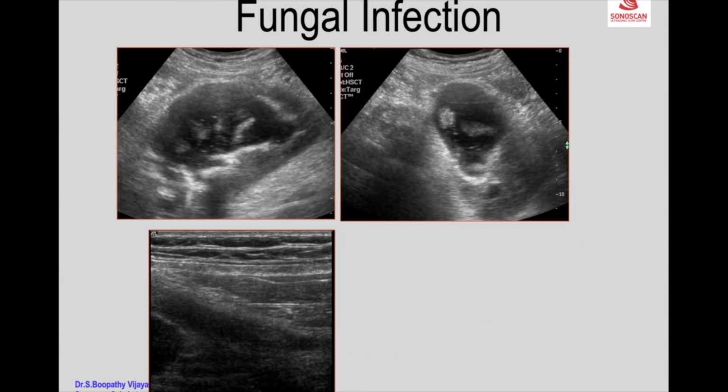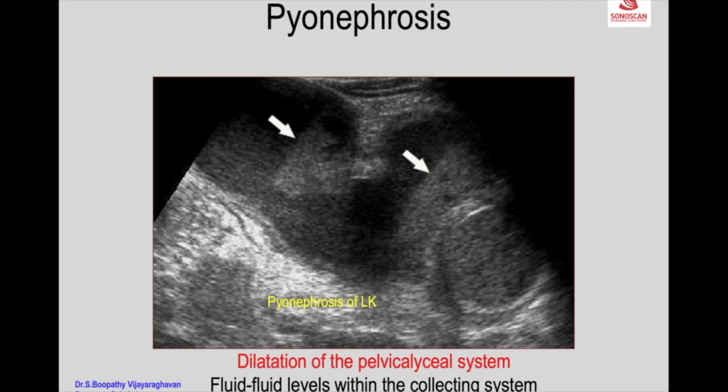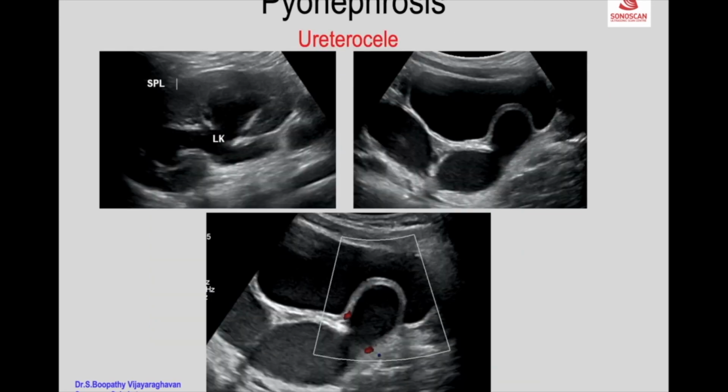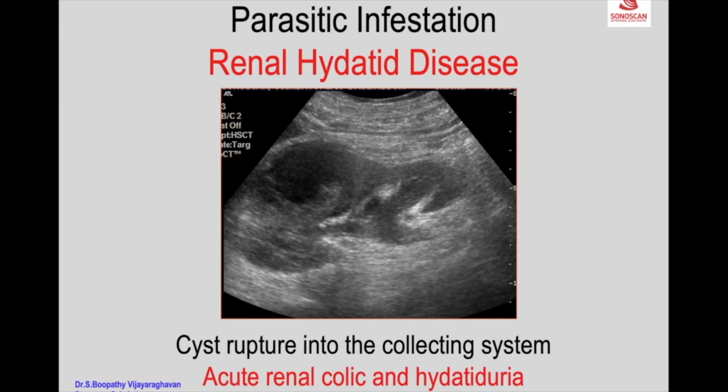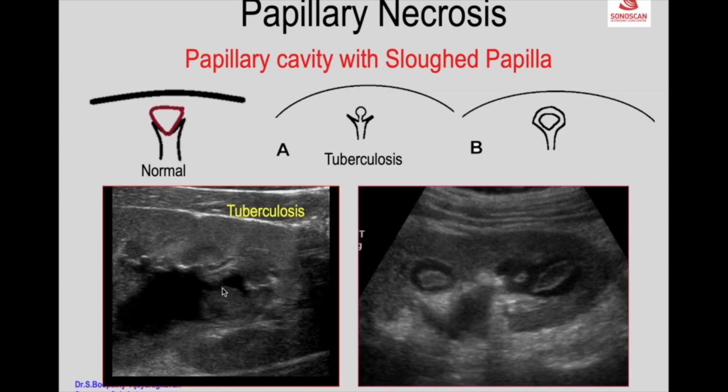Another case of large pyonephrosis is evidenced by dilated calyces and pelvis with debris and also multiple fluid levels in the collecting system. Pyonephrosis may be due to obstruction by ureterocele, as seen here. You see the hydronephrosis of the left kidney. There is a cyst in the parenchyma with internal debris, which has ruptured into the collecting system with dilatation of the calyces and pelvis. That is the typical appearance of